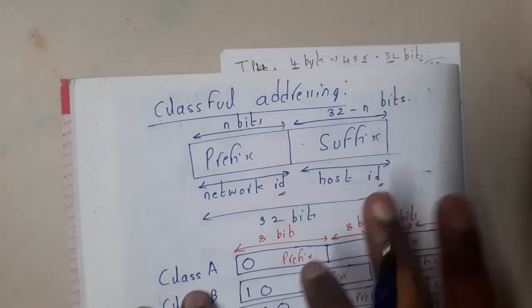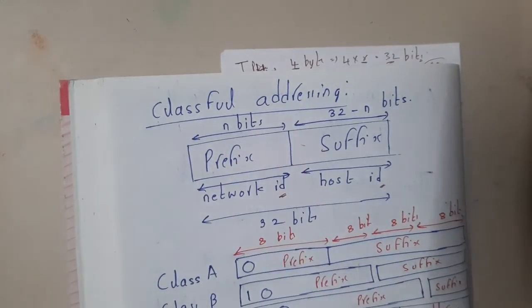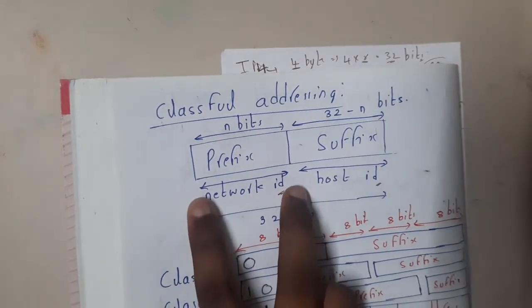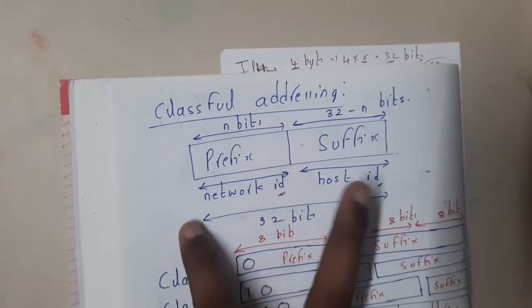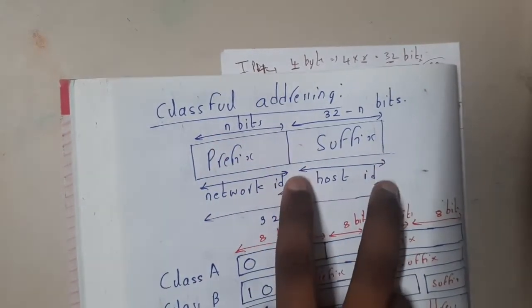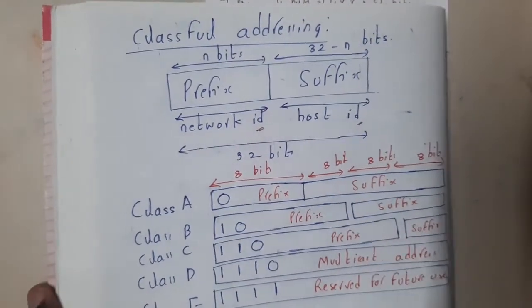Please understand, concentrate for some time, and slowly everything will link to each other. So we have network ID and host ID. If the total is 32 bits and the network ID is n bits, what will be the host ID? It is 32 minus n. Got it? Please concentrate now.